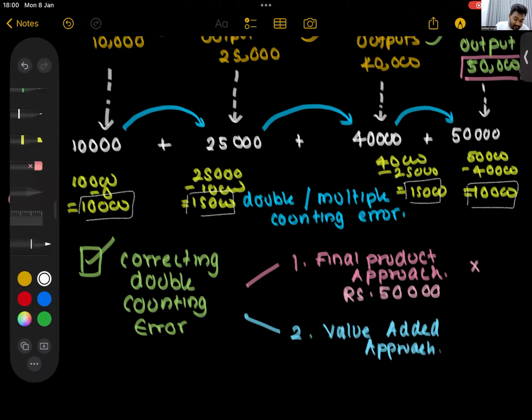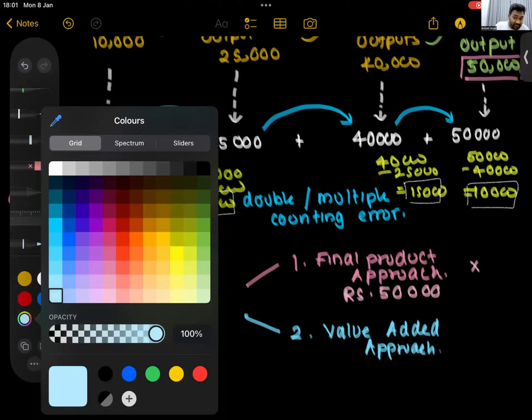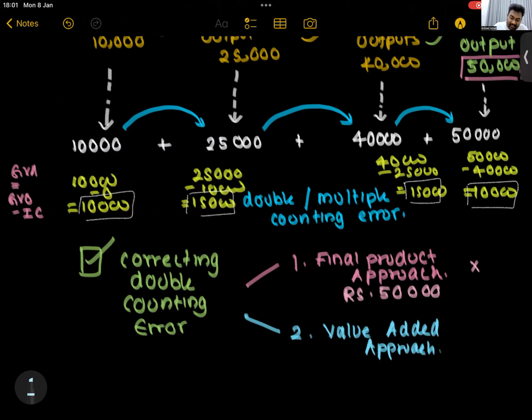How much do you get? You still get 50,000. So whether it is the value added approach or the final product approach, it has to give you the same number. But this one is better than the final product approach because in the final product approach, for some goods you can't identify whether it is a final product or not, no? So better to go with the value addition approach.